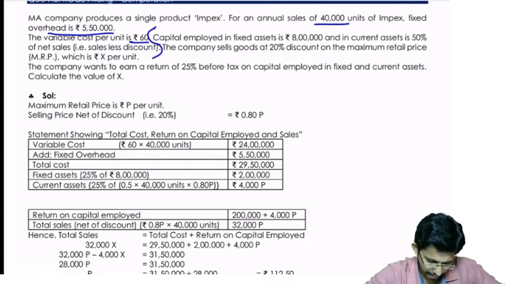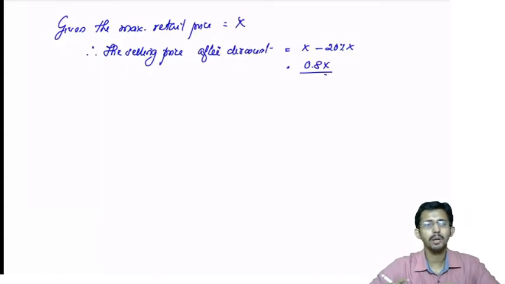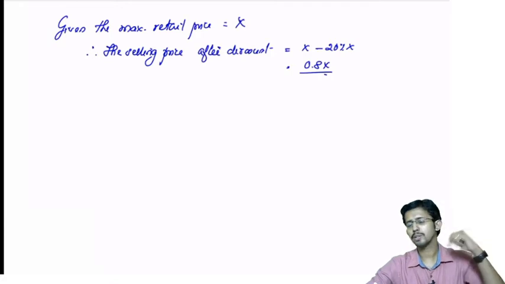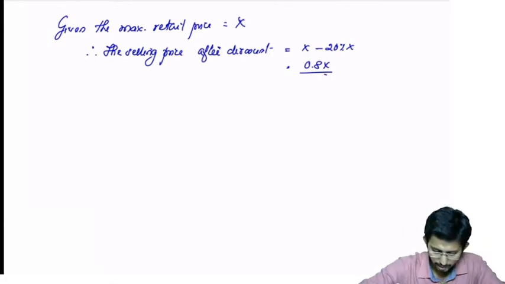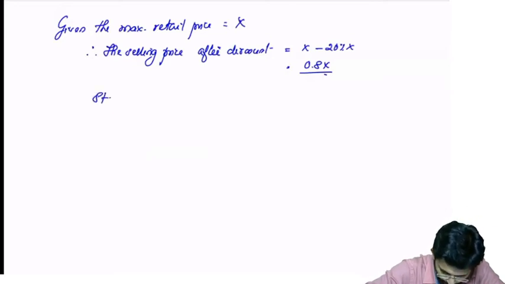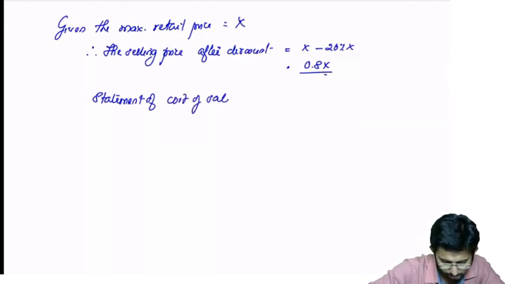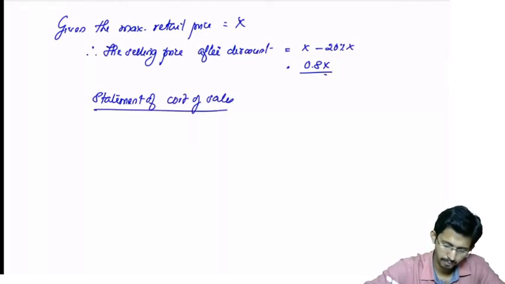Then the required return is 25% before tax on capital employed. This much information you have to find out X. So first you will find out the total cost, the statement of cost of sales.